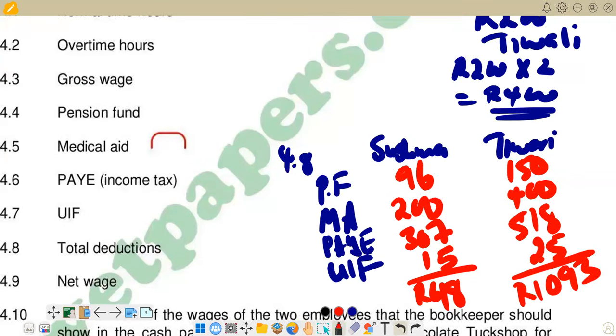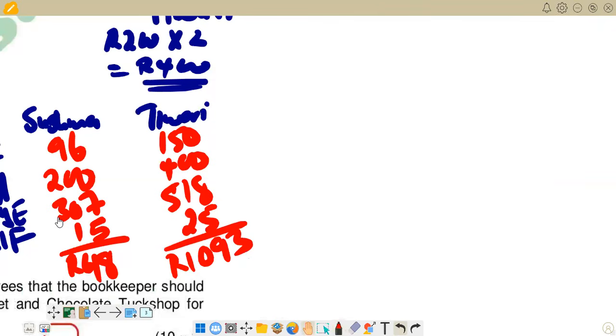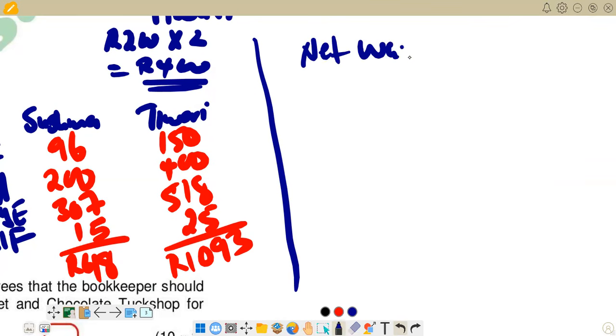And then next we have net wage. To find our net wage, we are saying gross minus total deductions. So here now we are on net wage, and this is 4.9.